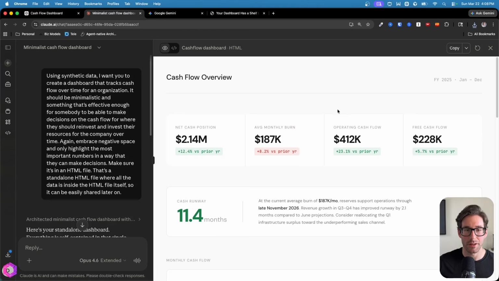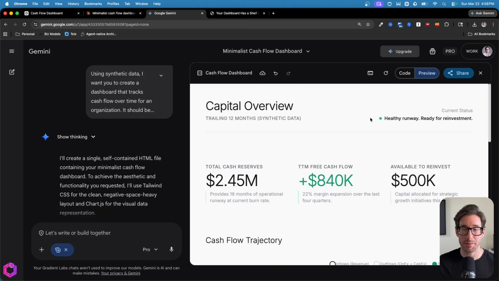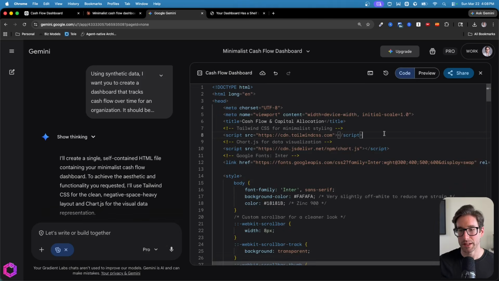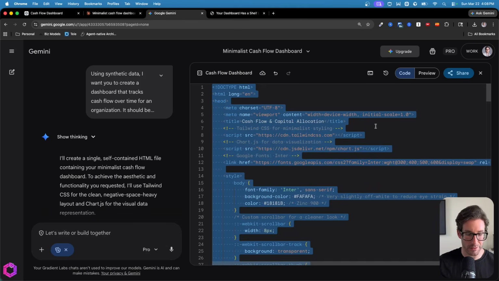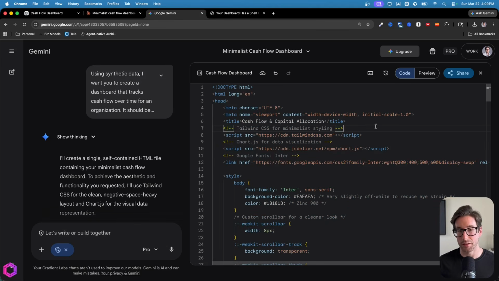Same thing for Claude. So inside of Claude, we're going to go to the copy button here, select this arrow, and we're going to select download. Same thing happens. It gives me the download and it's there for me to open. And then for Gemini, things are slightly different. So we're going to open up the code section here, this code button, and we're going to select basically everything inside of here. So when you select everything, you're going to copy it. You're then going to paste this into a file on your desktop and call it whatever you want, dashboard.html. You're going to paste that in there.